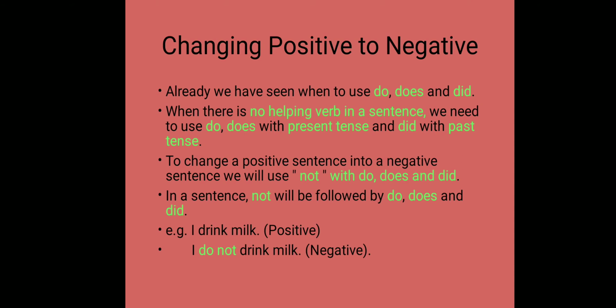Why are we adding do? Because as we know, the rule of do, does, and did is that do and does we have to use with present tense. How will we know that this sentence is in the present tense? Because drink is in the present form. So it is a present tense sentence. And why have we used do? Because as we know, with I, we, you, and all the plural nouns, we have to use do. So the negative sentence will be I do not drink milk. And not is placed just after do, does, and did. So I do not drink milk.